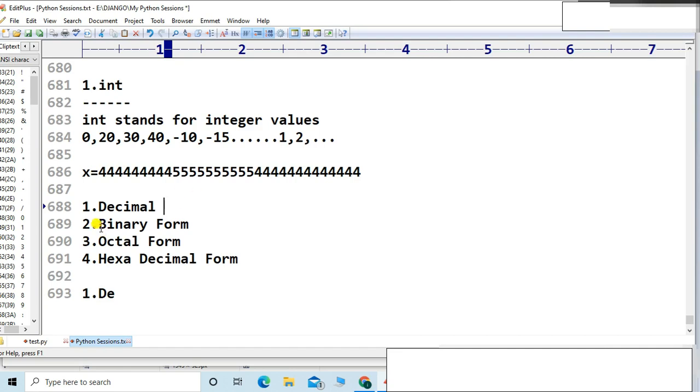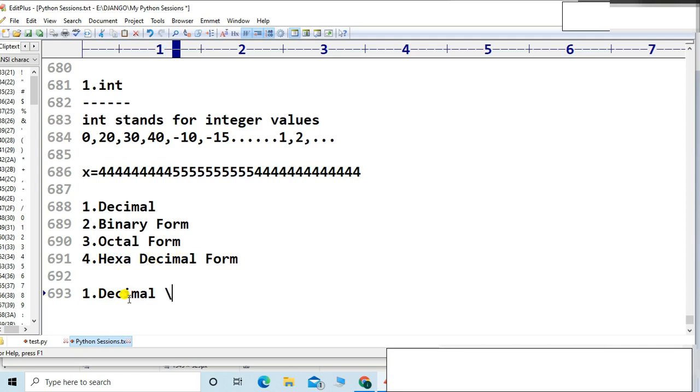Our computer uses the binary or hexadecimal number system, and there is also the octal number system. So these are the four basic number systems, but human beings use the decimal number system. No one uses binary, octal or hexadecimal. Let me talk about the decimal number system.